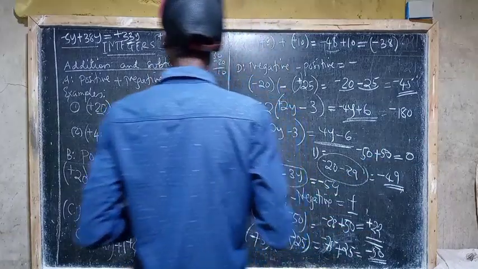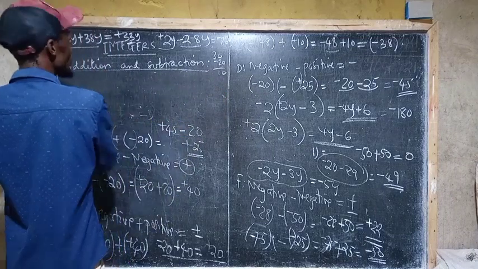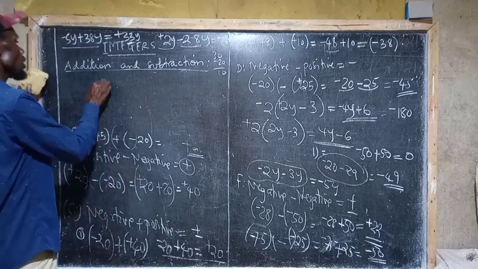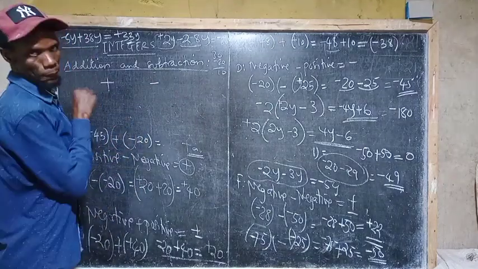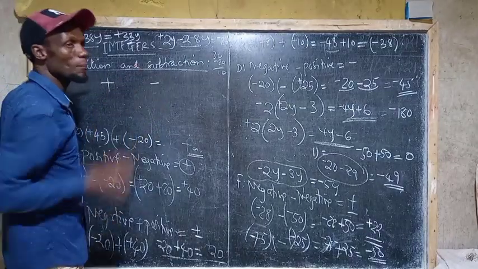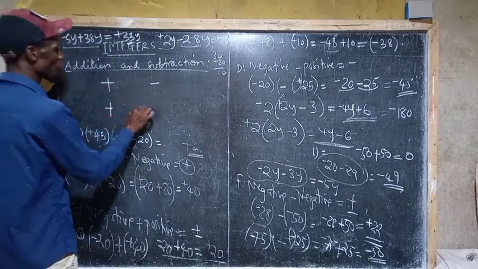But in short, I can conclude. The thing I want to conclude when talking about positives and negatives and addition: if you are dealing with positive and negative, look at the number which is greater, and then the sign behind the greater number is the one that gives you the answer. Example: we have positive and negative.